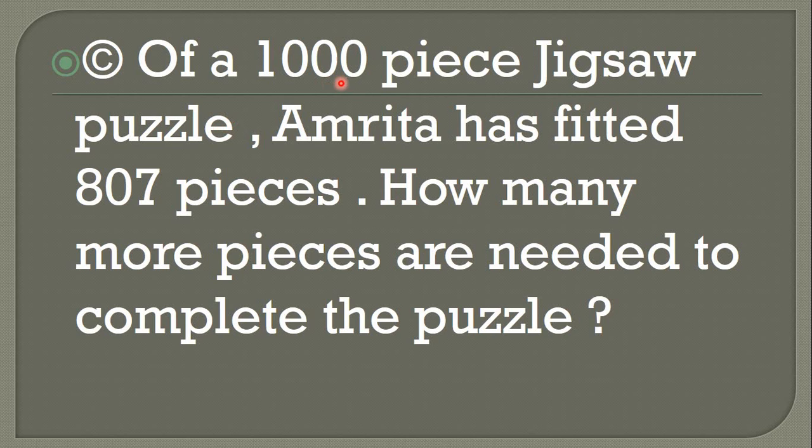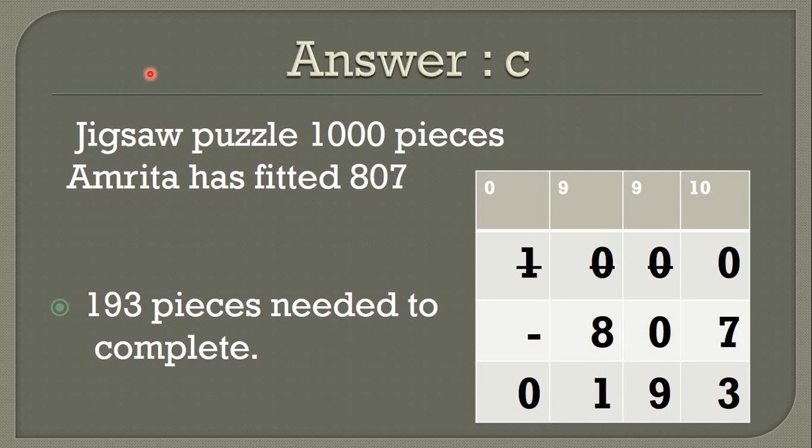So what do we do here? Subtraction, because it is 1000 minus 807. So now students, let's check here 1000 minus 807. Now check it. Answer number C is like that: the jigsaw puzzle has 1000 pieces and Amrita has fitted 807. So 1000 minus 807.